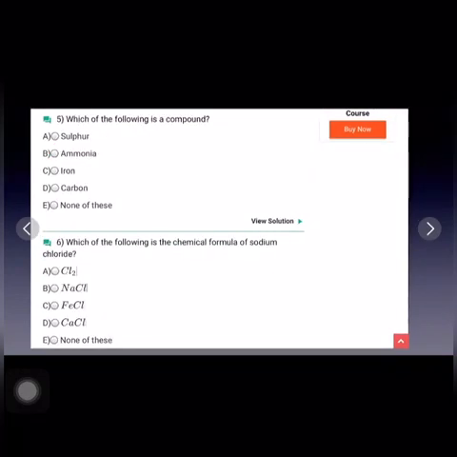Now the next question, which of the following is a compound? So out of these, ammonia is the compound. NH3. So this is ammonia, which is a compound, because from the definition of compound we know that compounds are the substances made up of two or more different atoms chemically combined together in a fixed ratio by mass. So the correct answer is B part.